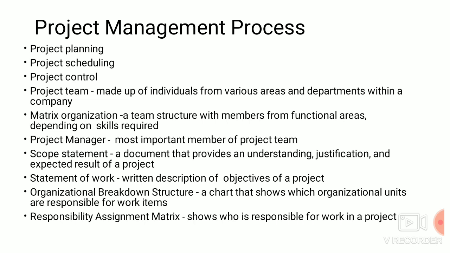The next one, statement of work. It is a written description of the objectives of the project. The next one, organizational breakdown structure, a chart that shows which organization units are responsible for work units. The last one is the responsibility assignment matrix. It shows the responsibility of each individual team member and what work they have to do during this project, and who is accountable and who is responsible. All these things will be included in the responsibility assignment matrix.